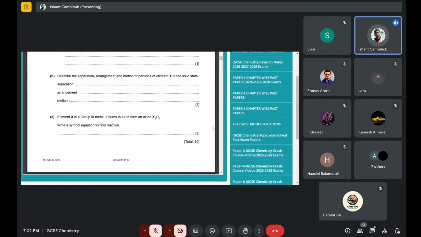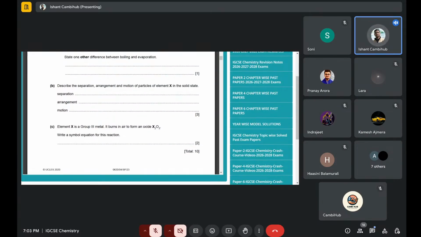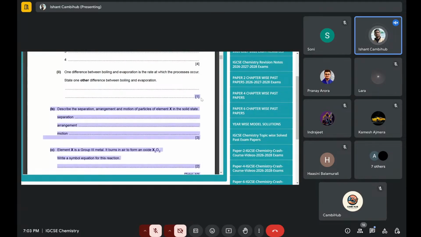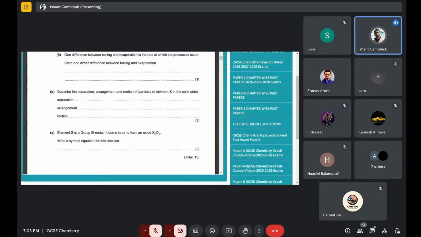What people tend to do is write a thesis-type answer just for a two marker. It will come all the way to the end of the page, and whenever they scan, they won't scan this full thing because this side will be cut off. So they write so many lines just for two markers. You have to write according to the marks asked. If it's 1 mark, just write one line, don't give a thesis. If it's a two marker, write 2 points, and maintain the time accordingly. For 3 markers, give a bit more time, for 2 markers give less time, and of course for 1 mark you don't need to give that much time.